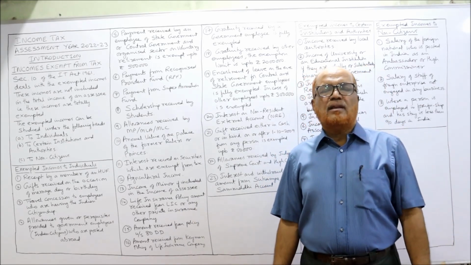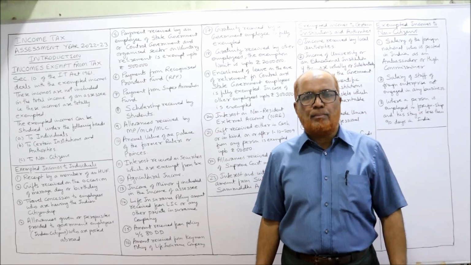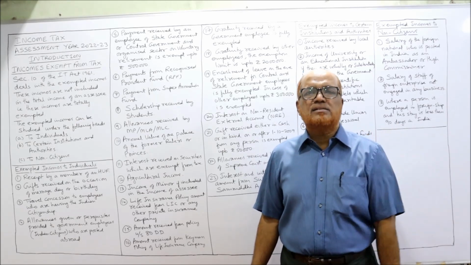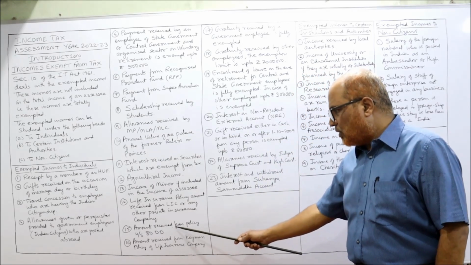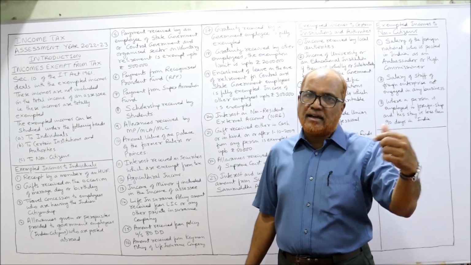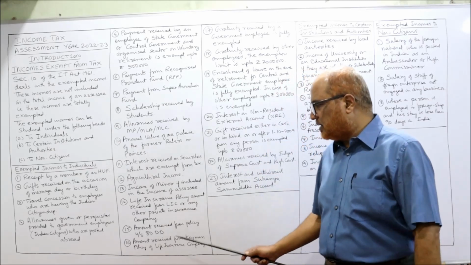Next, life insurance policy amount received from LIC or any other private insurance company. When a person takes a life insurance policy either from LIC or from any private insurance company, on maturity, if the amount is received, it is fully exempted from tax. Next, amount received from policy under section 80DD. What is 80DD? Again, in the coming videos, I am going to explain.